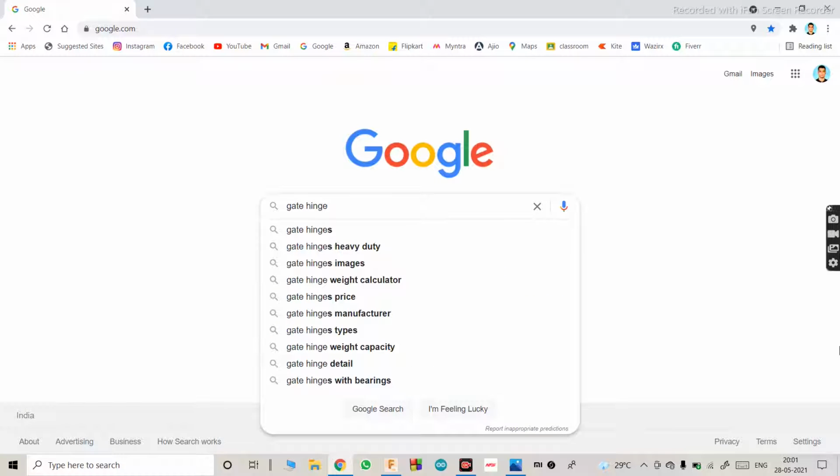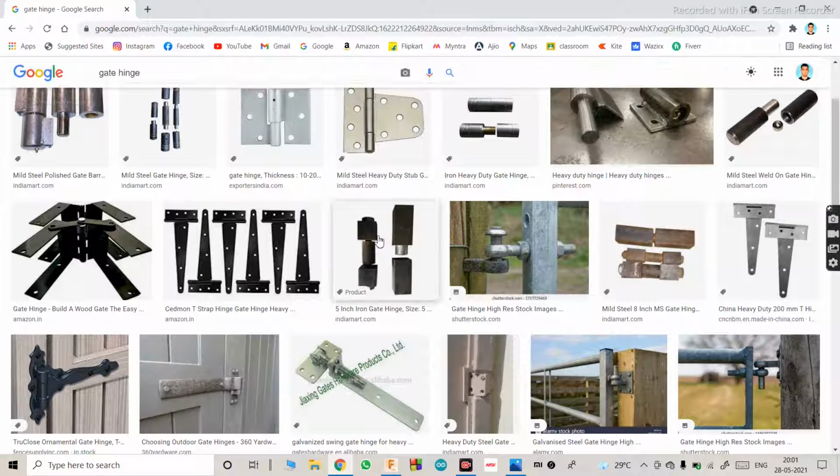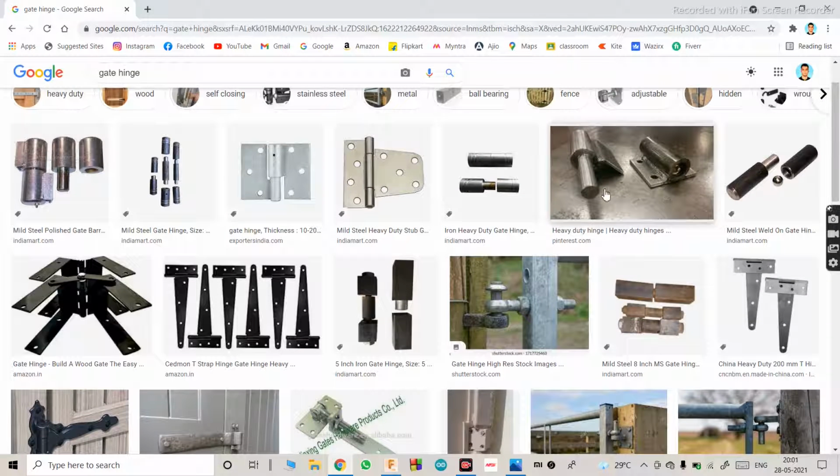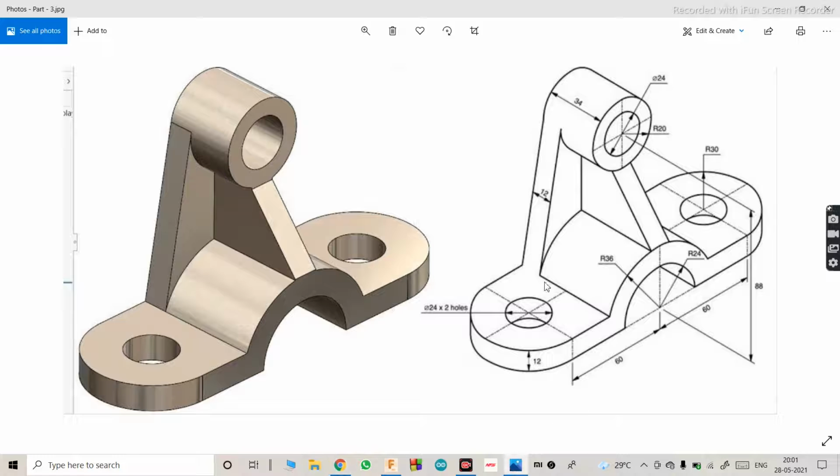Gate hinge. Okay, so this is what it looks like. This part will be mounted to the wall, and this part will be fabricated to your gate. So this is somewhat similar to that. This will be mounted to the wall of your compound or boundary, whatever you call it, and this part will be hinged to the gate.